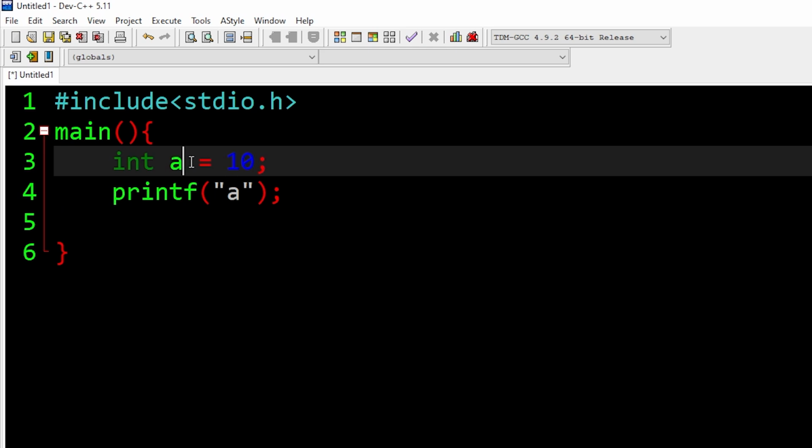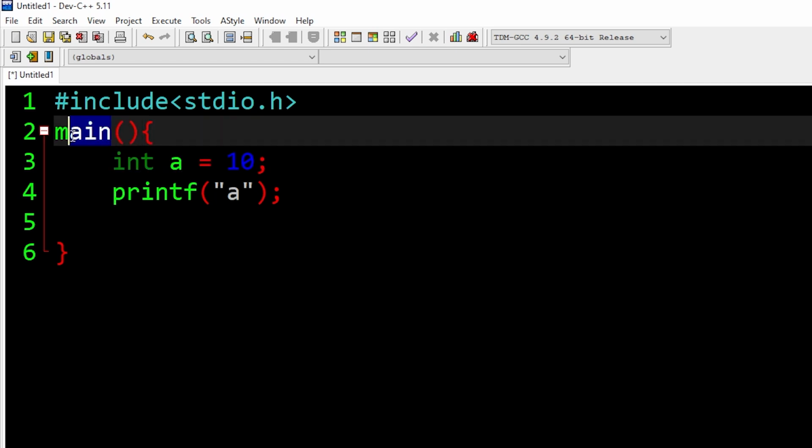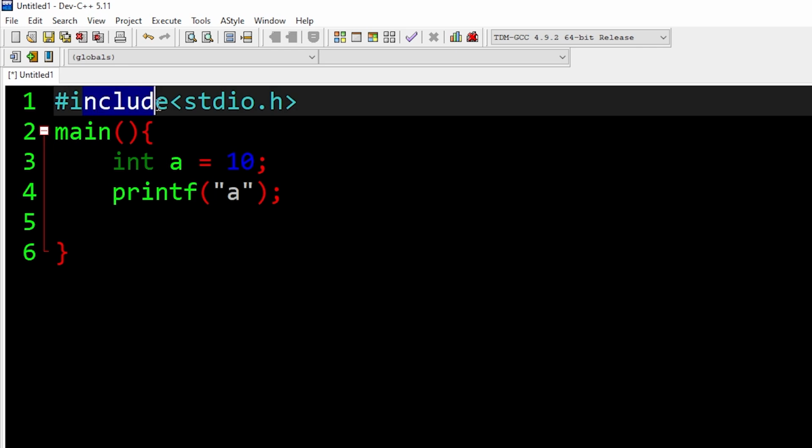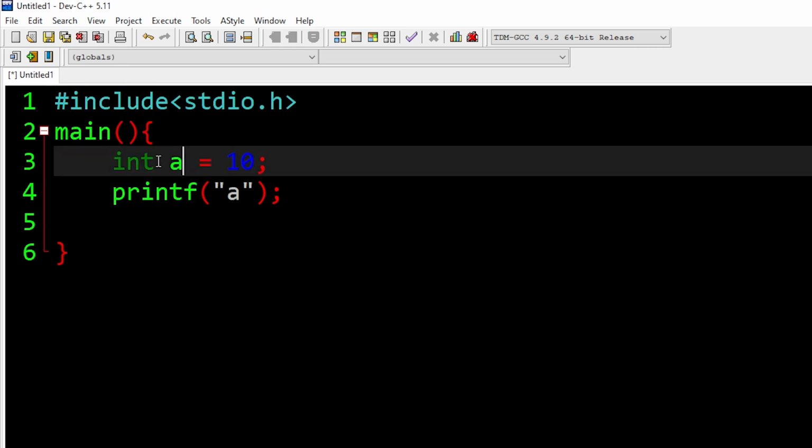Generally it's a good idea to name it something that we can understand easily, and later on in the code, even if we see it, we know what it is. And we cannot name it using words like int, main, include. We cannot use these words as variable names. Also not numbers. Numbers you can add later, like this, but you cannot add them before a variable.